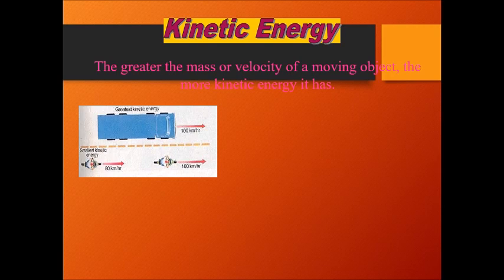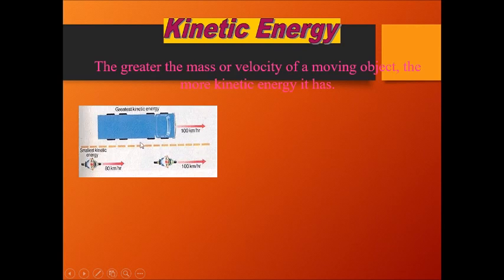Another lighter object is also moving at 100 kilometers per hour, but since the mass is more, the one having more mass will have greater kinetic energy. Similarly, now I have two lighter objects, one moving at 80 kilometers per hour and one at 100 kilometers per hour. Look at this: the first one has more mass, this one has less mass, and both have the same velocity.